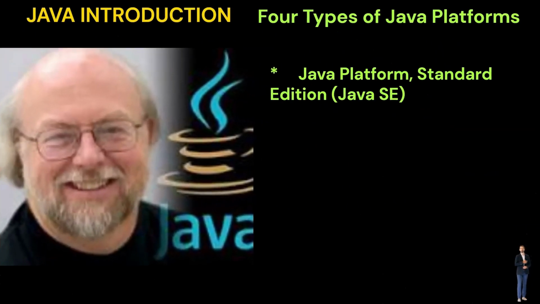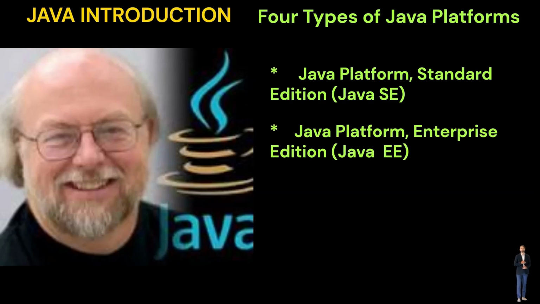The four types of Java platforms. The first one is Java Platform Standard Edition, Java SE. The Java SE platform offers APIs and the Java programming language's core functionality. It is used for networking, security, database access, graphical user interface GUI development, and XML parsing. The second one is Java Platform Enterprise Edition, Java EE. The Java EE platform offers APIs and runtime environment for developing and running highly scalable, multi-tiered, reliable, and secure network applications.